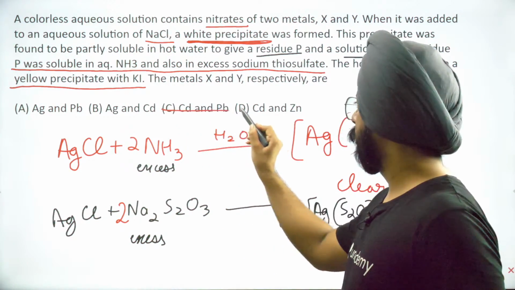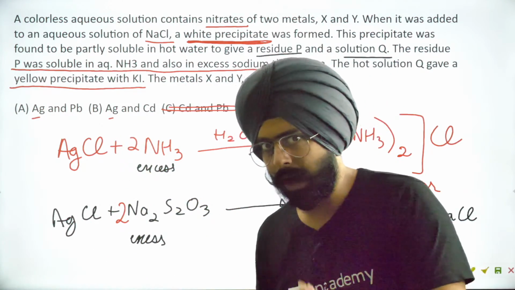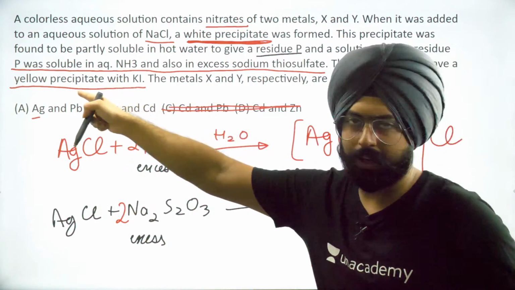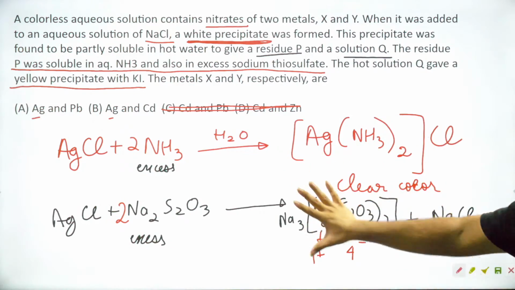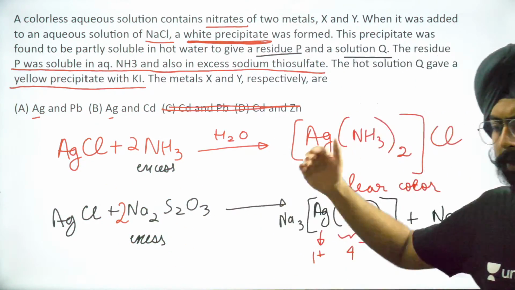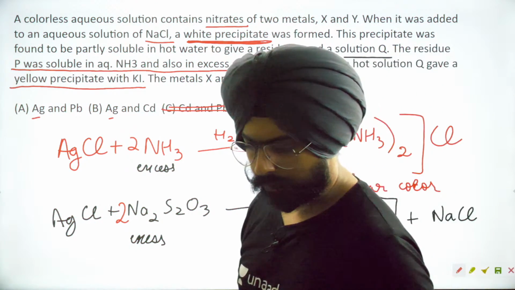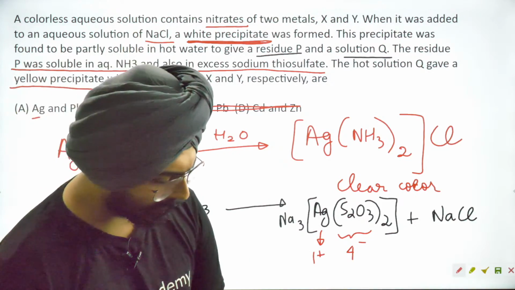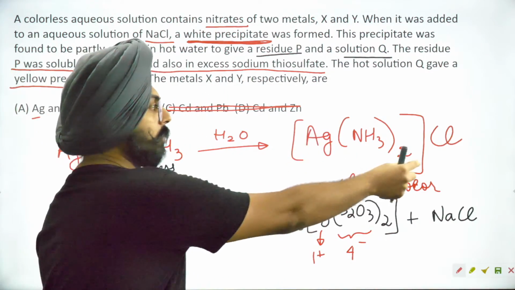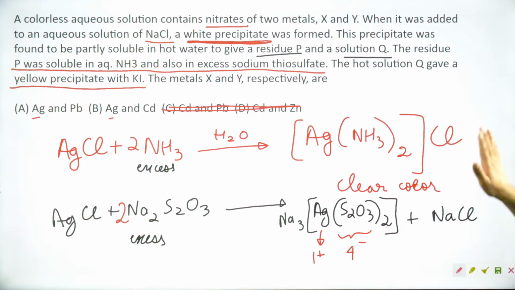Okay, let's eliminate these options. Silver is pretty clear. Now, as I told you, which iodide is yellow? I'm going to erase this. I'll give you 5 seconds in case you want to take a screenshot or pause the video over here. 5, 4, 3, 2, and 1. Shreyas is saying NH3 is neutral. Yes, NH3 is neutral. Ag का charge is being balanced by Cl. चलो जी, इसको हटाते हैं.